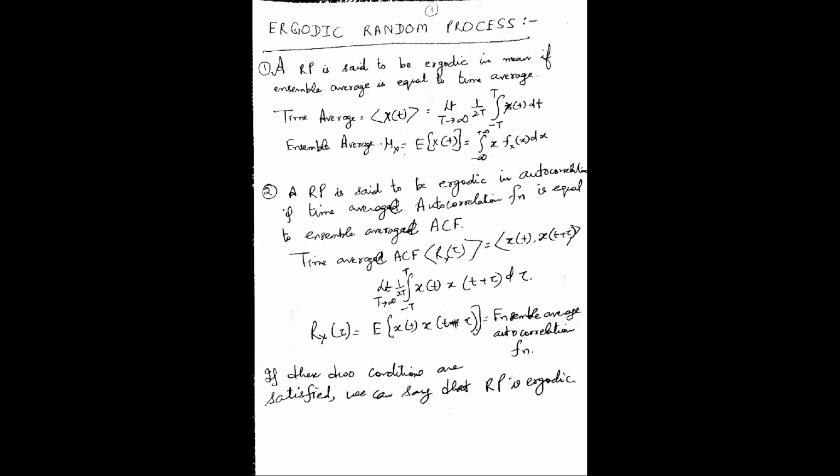Yes, sir. Okay. So let me explain the ergodic random process. I have just explained the cyclostationary process. Now it is the ergodic random process. Now a random process is said to be ergodic. Let me take 2-3 minutes on explaining why we are doing all these things. You must be wondering why we are doing these things.